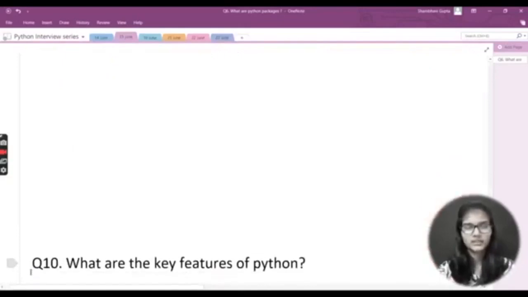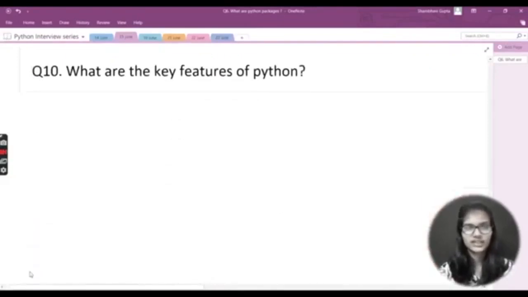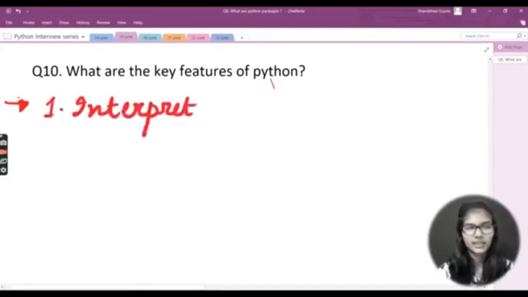Now let me just take this question to this place, and let's answer this last question, that is, what are the key features in Python? Most interesting question of the Python programming language, that what are the key features of Python, right? Let's start. The very first key feature in Python is that it is an interpreted language.